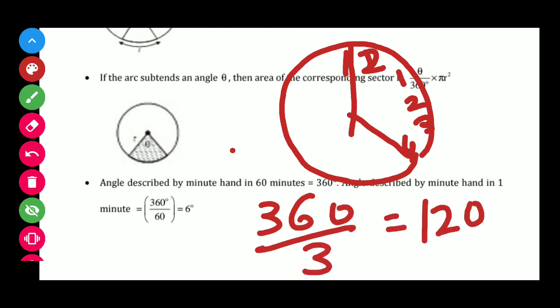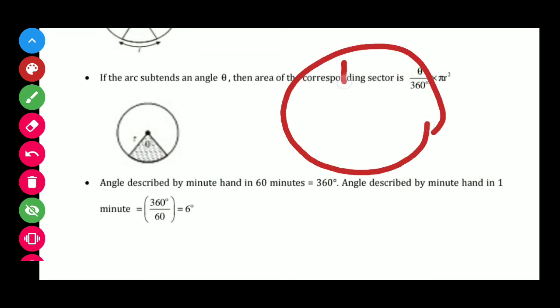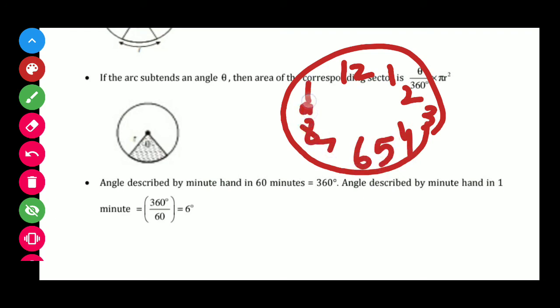In the same way, if we divide 360 by 4, because here the clock has 1, 2, 3, 4, 5, 6, 7, 8, 9, 10, 11.